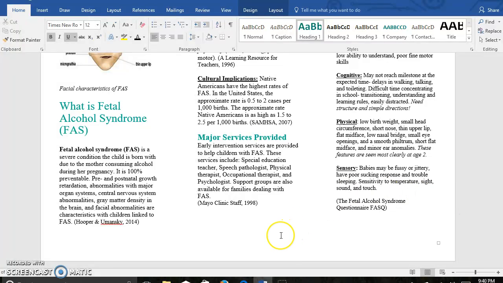Some major services provided. Early intervention services are provided to help children with FAS. These services would include the special education teacher and the team along with her, or him, as well as the speech pathologist, the PT, the OT, the psychologist. And there also are support groups for families dealing with FAS. I know that parents need the support, but also the siblings. The brother and sister might not understand why their sibling is acting in a certain way or why they might look a little bit differently. So that would be a nice idea for the family to get involved in a support group.